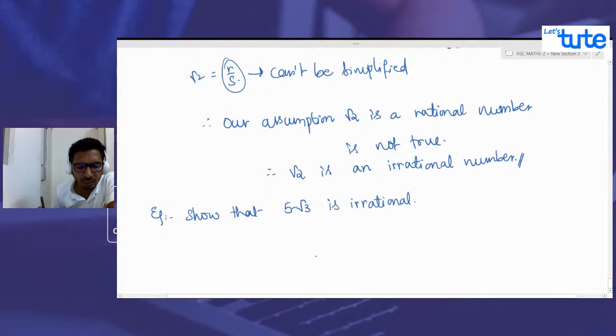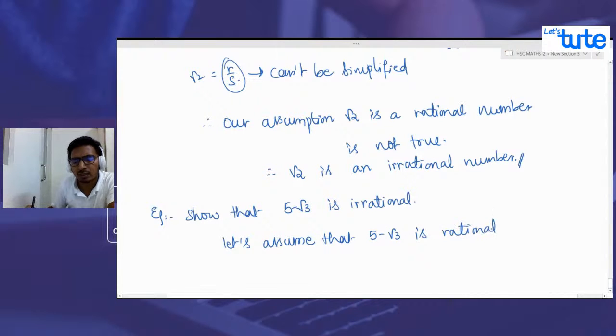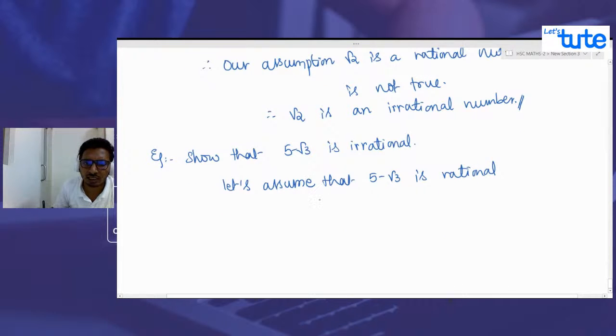Okay, again let's assume that 5 minus root 3 is rational. The process is the same. We'll assume that it is rational, and at the end we'll figure out that it cannot be rational, so it has to be irrational. Since we have assumed it is rational, we can say that 5 minus root 3 is a ratio of two integers, correct?